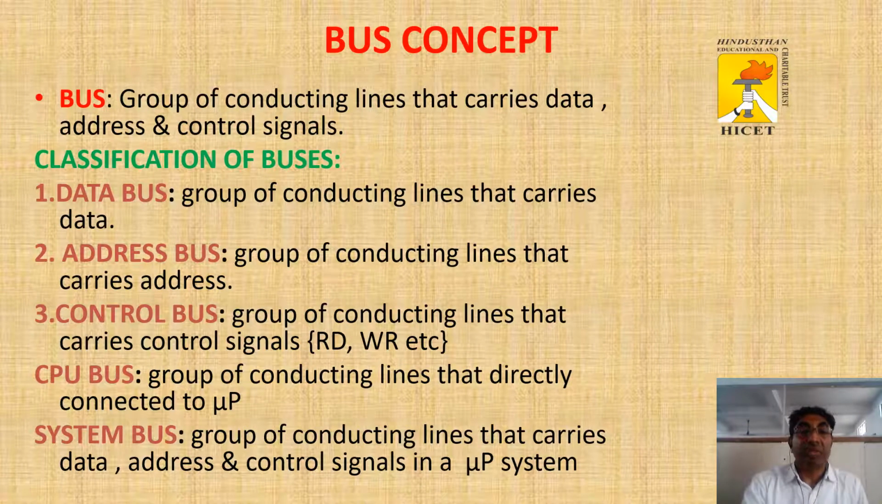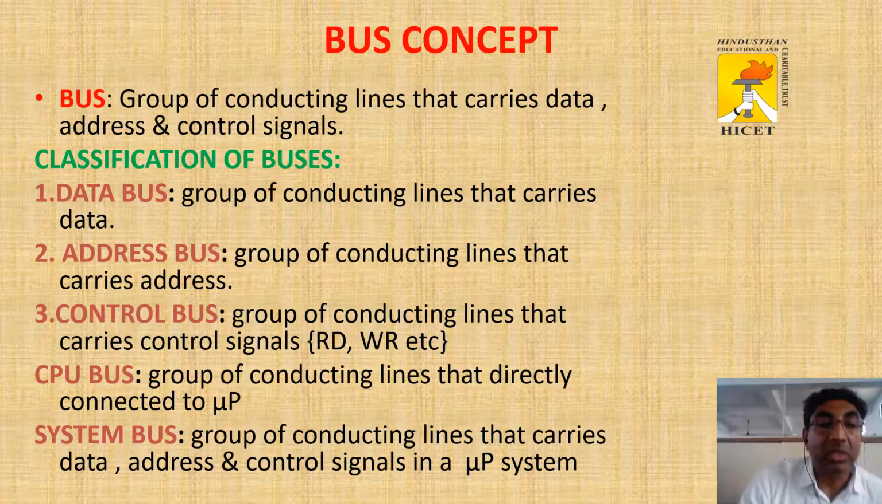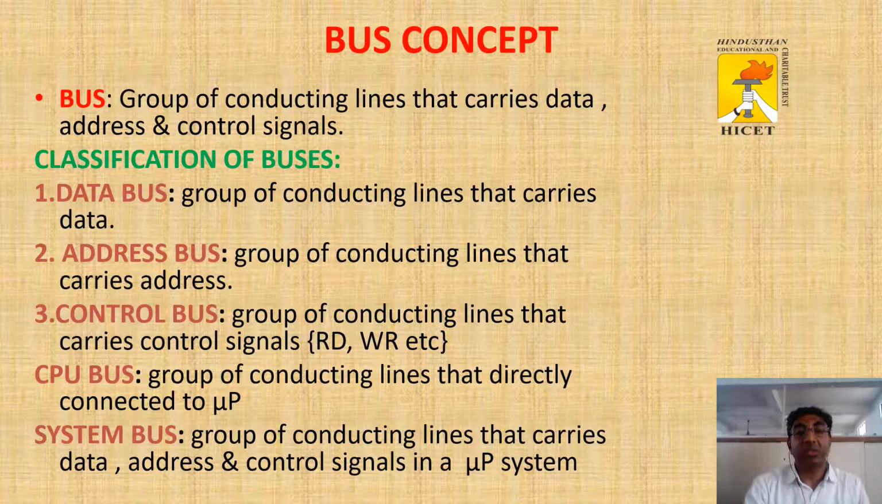Then the concept of bus. The bus is a group of wires to carry data from one device to another device. The bus is also a group of conducting lines that carries data, address and control signals. Classification of bus: data bus, address bus, control bus, CPU bus and system bus. The data bus is bidirectional, data carries in both directions. The address bus is unidirectional, carrying in only one direction.